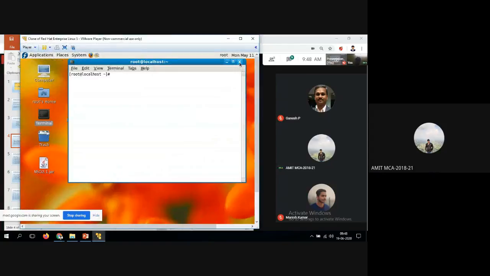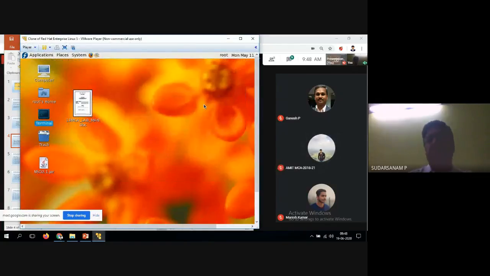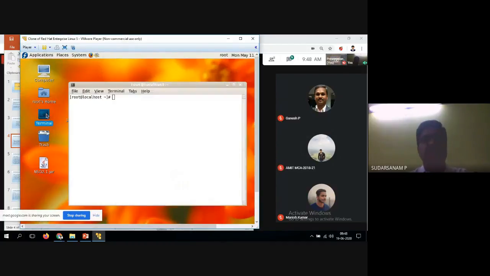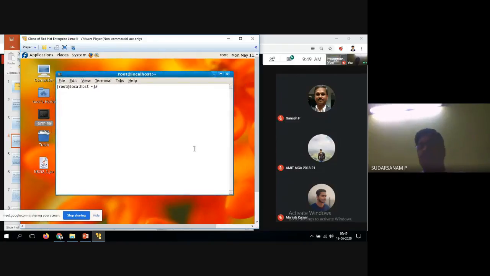Yes, sir. Okay. So this is the VMware software. I've installed it. You just have to click the terminal. Yesterday and the day before, Venkatesh sir, Dwaraknath sir and Ganesh sir might have done it. Now you know two ways to use it. One is the vi editor, and another one is gedit. GEDIT is a graphical user interface, so it is easy. You will have cut, copy, paste, all these things. You can go for gedit or the vi editor, no problem.